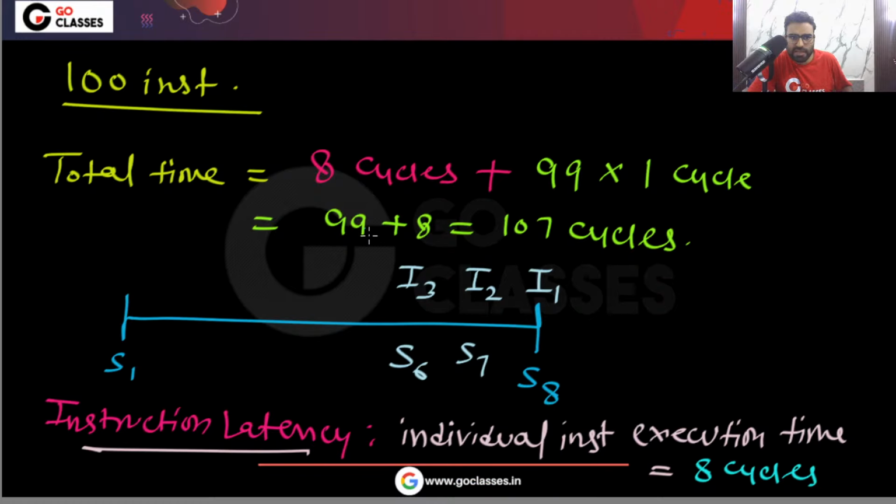In any ideal pipeline without any hazards, the execution time of an individual instruction will be equal to how many stages you have, these many cycles. Because every individual stage will complete its task in one cycle. So if you have an 8 stage pipeline, it will take 8 cycles. If you have a k stage pipeline, it will take k cycles.